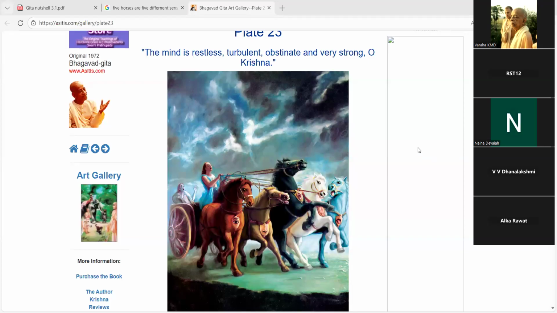Thank you. Okay, so this photo is also there in Bhagavad Gita. The mind is restless, turbulent, obstinate, and very strong, O Krishna. So Arjuna is saying, I can control the air, but it is very difficult for me to control my mind. Now see this example. These 5 horses are our 5 senses: eyes, nose, ears, touch, and tongue. So these are the 5 senses, and this is we, this is the soul.